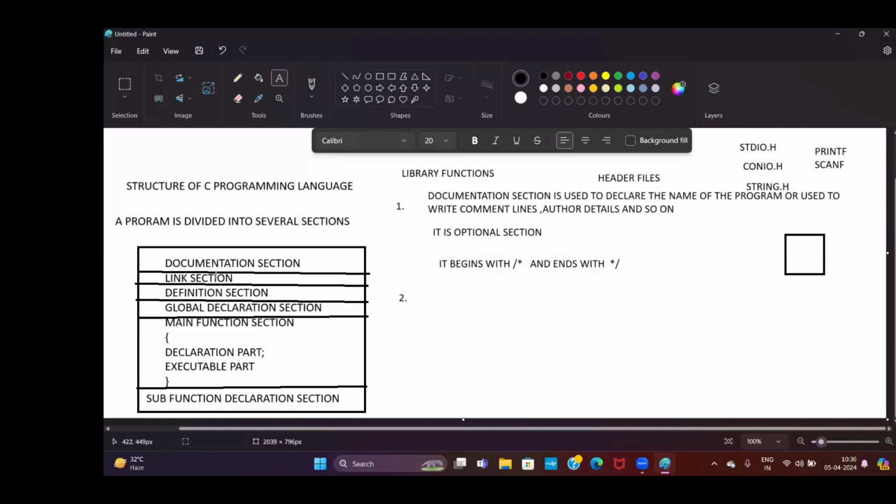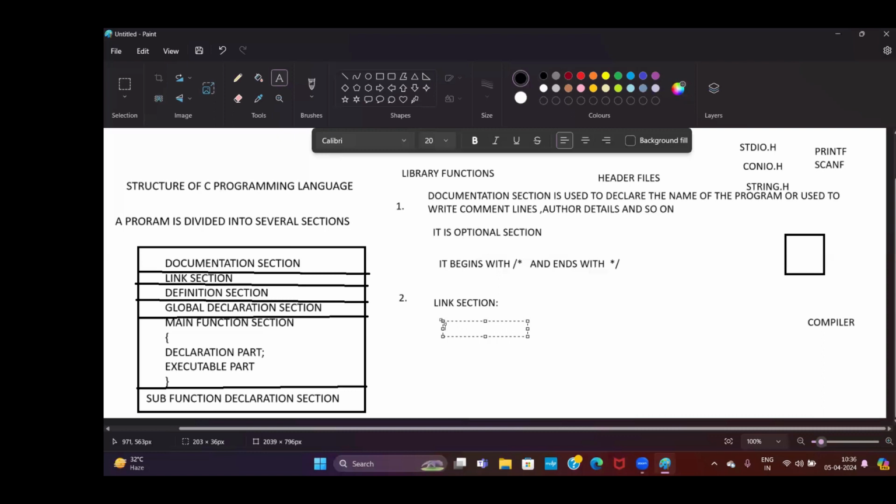what is link section? So here, who is the boss for C programming language? Here the boss is the compiler. So whenever you want to do anything, you have to take permission from the compiler. So this link section, what is this section? This section gives instructions to the compiler. So what is link section? I want to talk about link section.